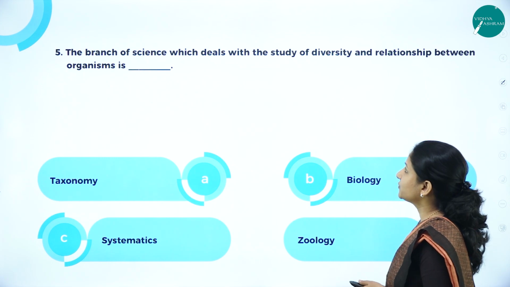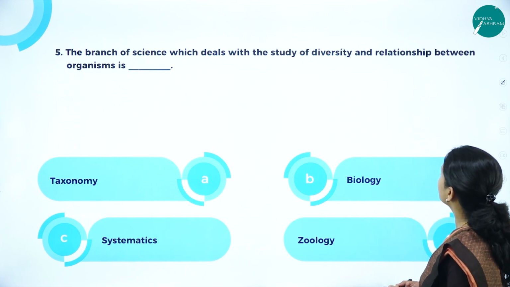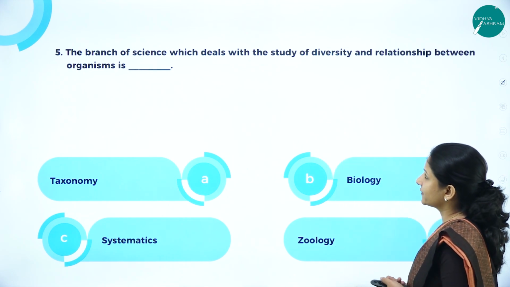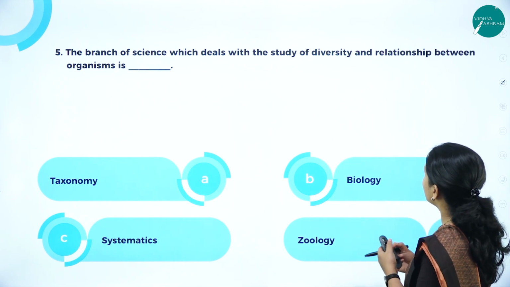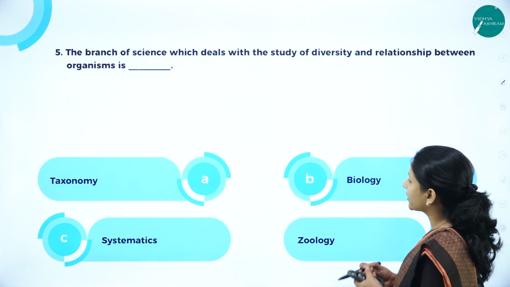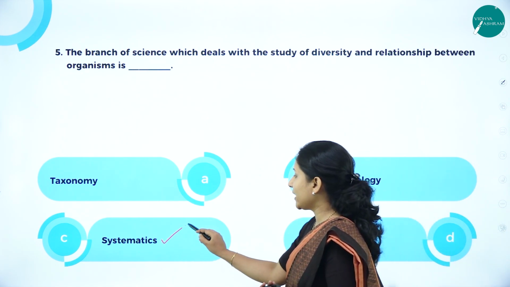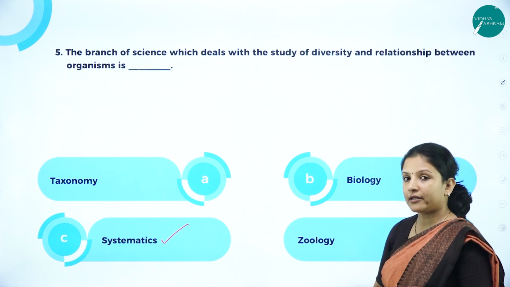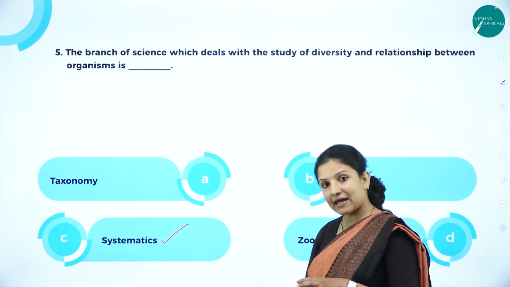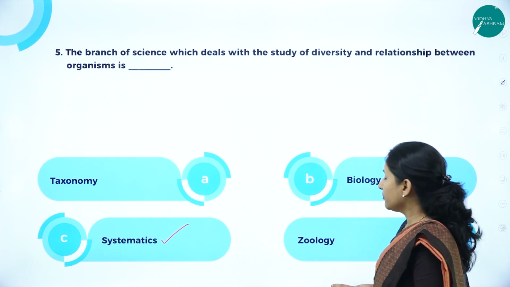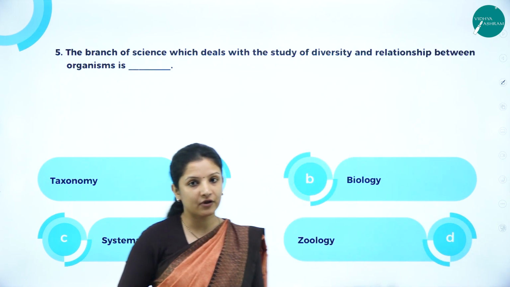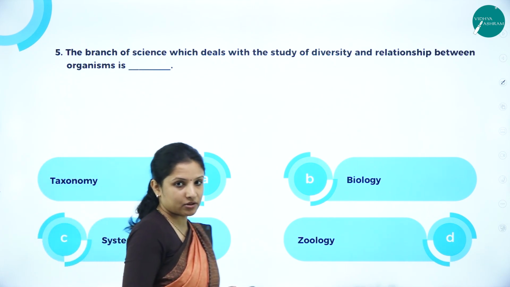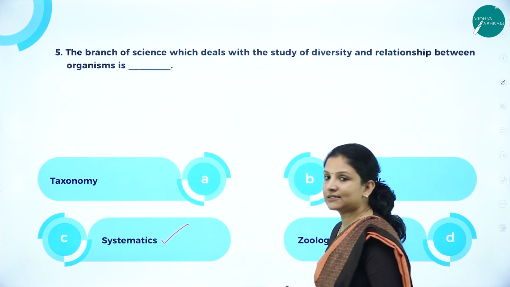The branch of science which deals with the study of diversity and relationship between organisms is called as systematics. It is not taxonomy. Taxonomy is nothing but giving or categorizing the organisms into different taxa or units of classification. Biology means wherein you study the different life forms. Zoology means you study about animals. So here the correct answer is systematics.